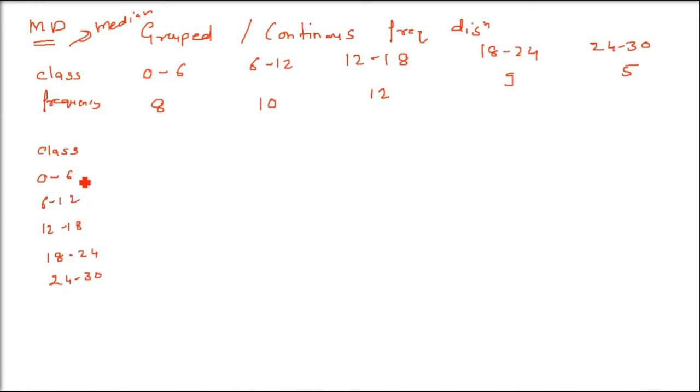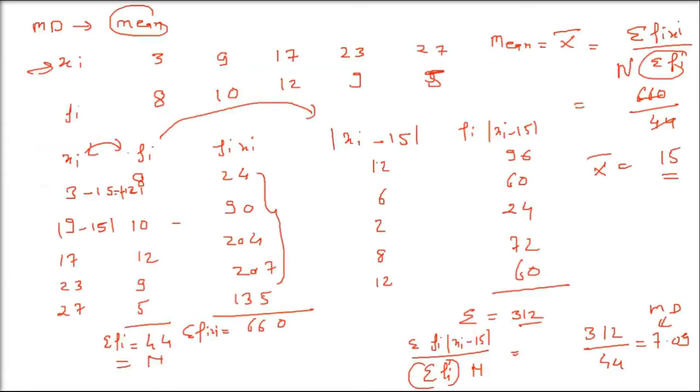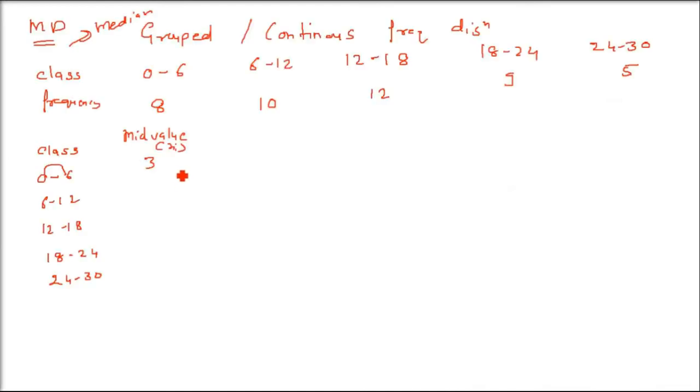So we cannot use this. We have to find out the midpoint, then only we can use the value. These are all the values from 0 to 6, it's varying, it's continuous. So we have to find some middle point. So now we are calling it xi. This xi is basically the value of the data. So how to find this? We have 0 to 6, which is 0 plus 6 by 2, is 3; 6 plus 12 by 2 is 9; 12 plus 18 by 2 is 15; 18 plus 24 by 2 is 21; 24 plus 30 by 2 is 27.